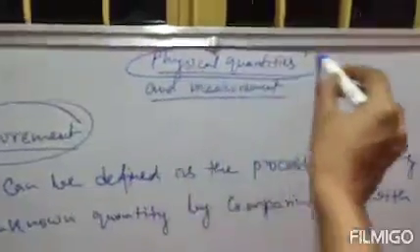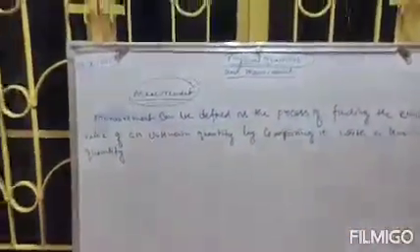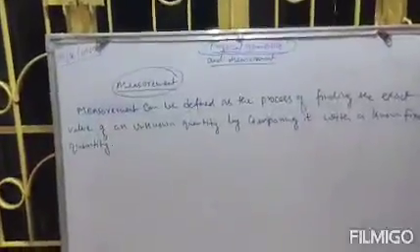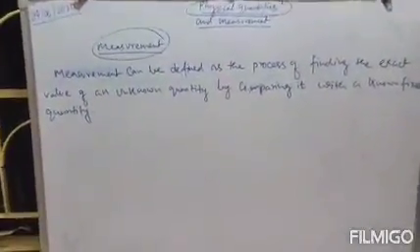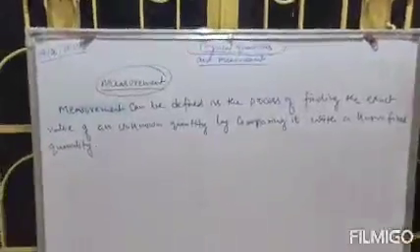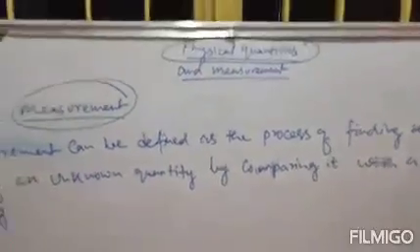Clear? So what is a physical quantity? The chapter says physical quantities and measurement, and we have learned measurement, the process, how to measure any object. Now there is another term, that is physical quantities. What is a physical quantity? Physical quantities are the quantities that can be measured.